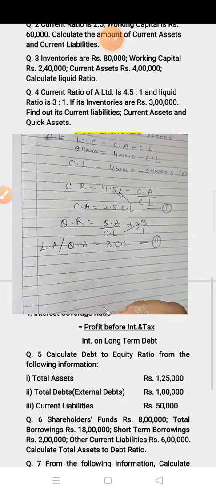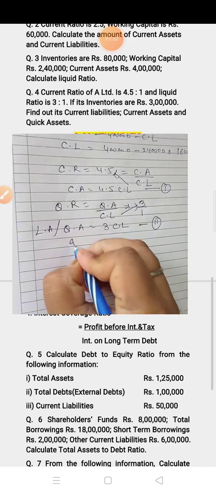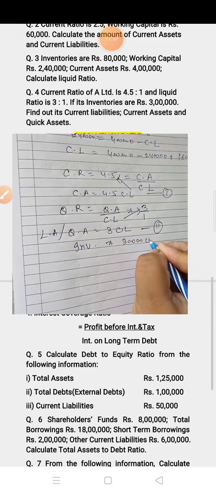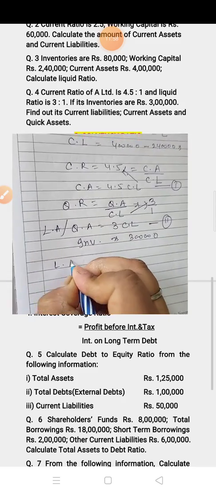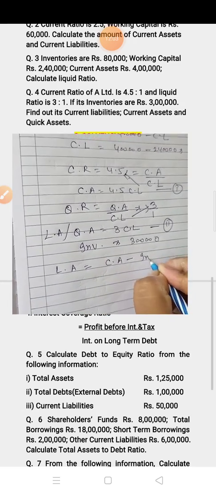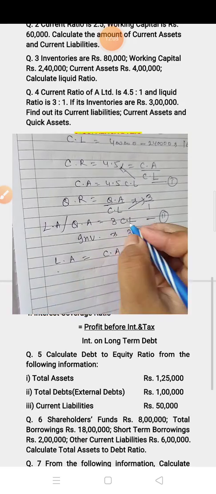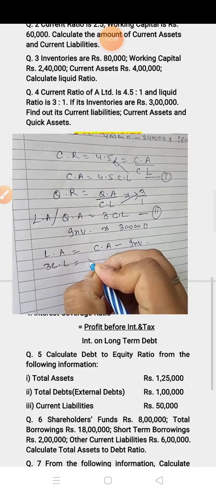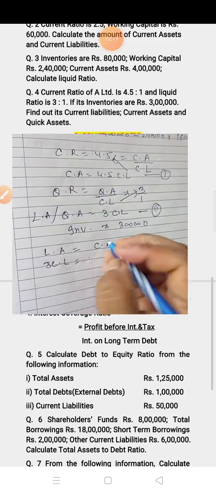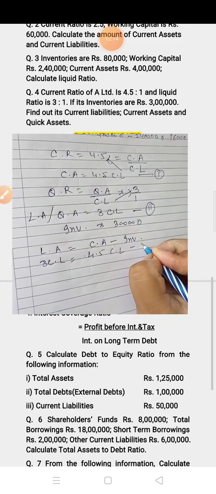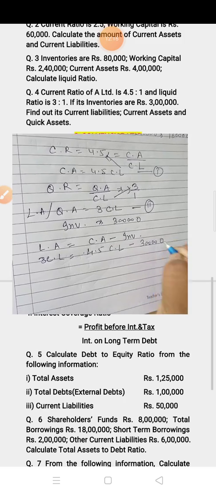Now inventories are given 3 lakh. Inventories is equal to 3 lakh. Now for liquid asset, the formula is current asset minus inventories. Now liquid asset value is 3CL. Current asset value is 4.5 current liability minus inventory of 3 lakh.